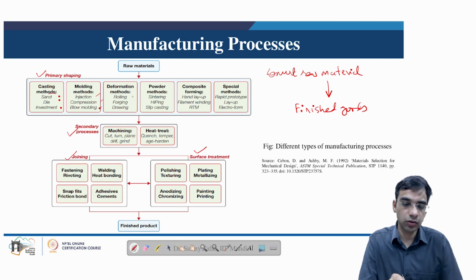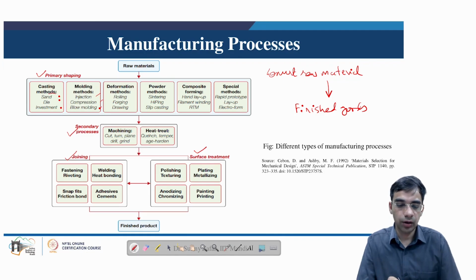Deformation based methods include rolling, forging, drawing. Powder based methods include sintering, hot isostatic pressing, slip casting. Composite forming methods are there like hand layup, filament winding, resin transfer molding. Then we can have special methods like rapid prototyping, electroforming, etc. In case of secondary processing, we have machining or heat treatment. In machining, we can have a wide variety of processes like cutting, drilling, etc. Heat treatment includes quenching, tempering, edge hardening, etc.